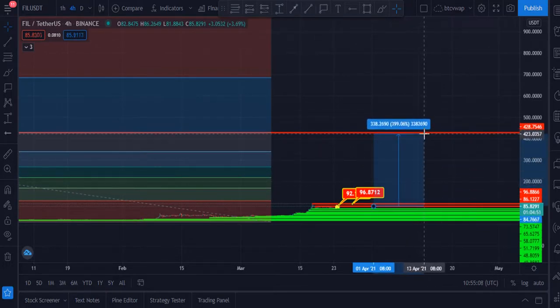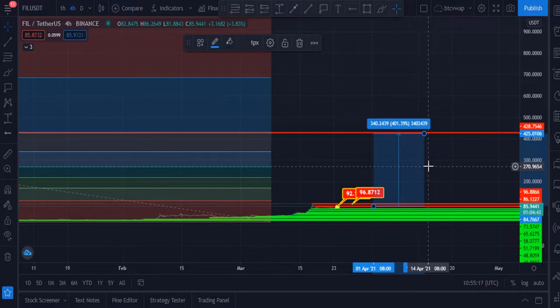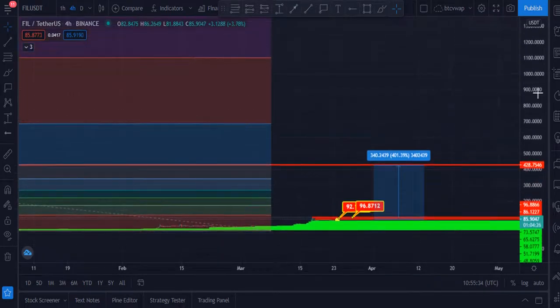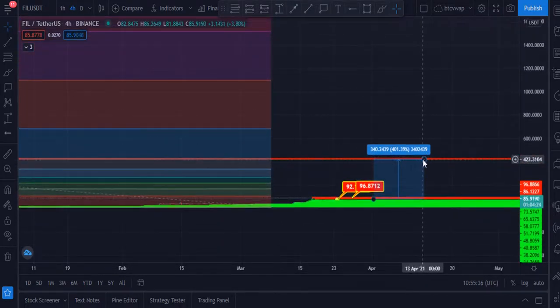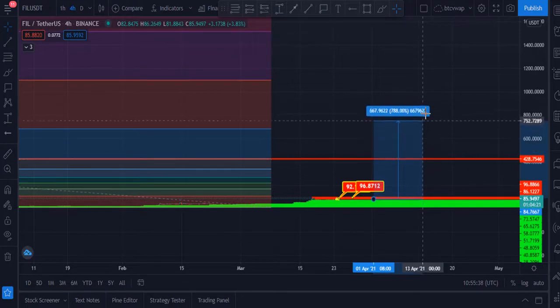I am quite sure that this token can hit its all-time high again within 6 months in this bull run, and it will give you 400% gain if you buy this token at the current price, at your own risk. Before buying this, please read about this project. Please do your own research. I will not be responsible for any of your loss. This video is just for informational purposes, and I am sharing my technical knowledge with all of you. And let me tell you my last target.